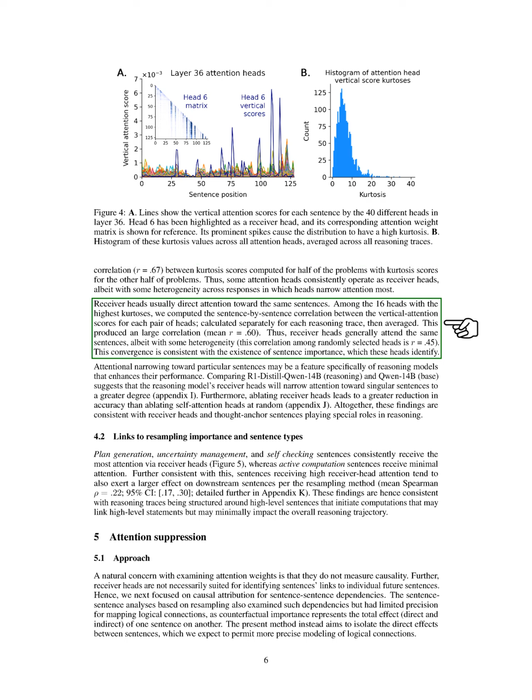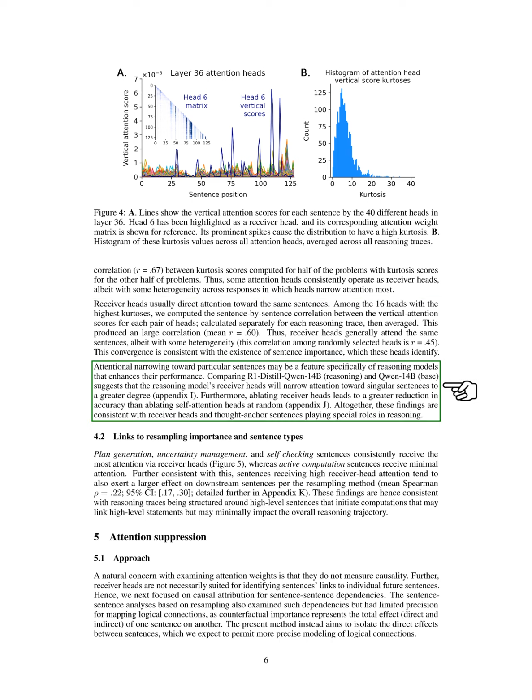We found that receiver heads typically direct attention to the same sentences. Among the heads with the highest kurtosis scores, we calculated the correlation of attention scores for each pair of heads across different reasoning traces, resulting in a significant average correlation. This suggests that receiver heads generally focus on the same sentences, although there is some variability. This pattern aligns with the idea that these heads recognize important sentences, which may enhance the reasoning capabilities of our models.